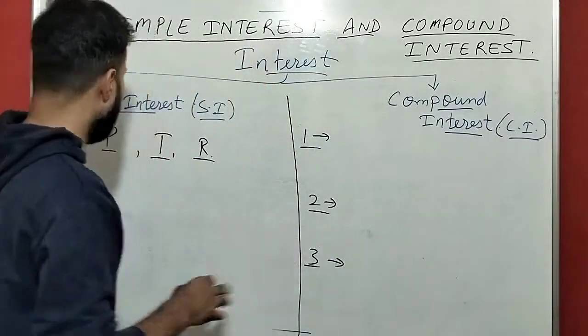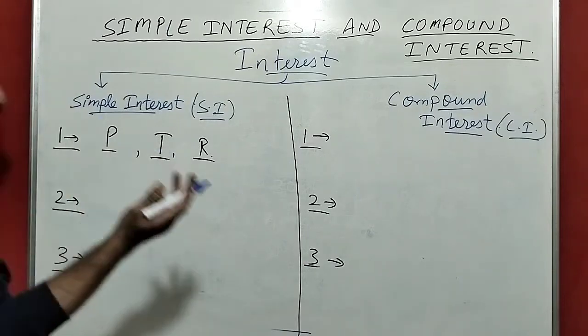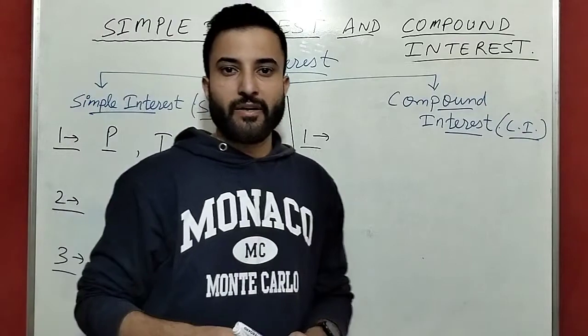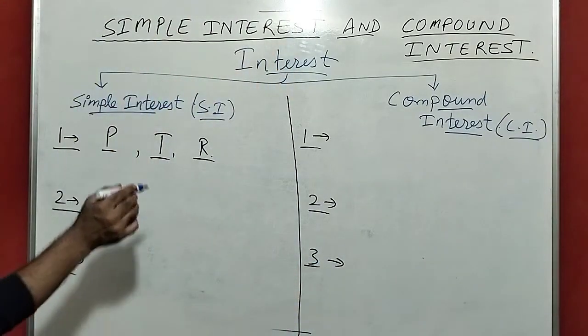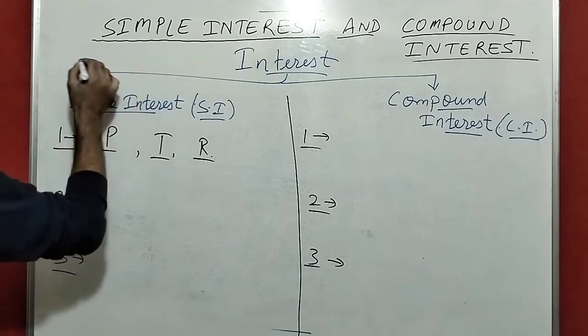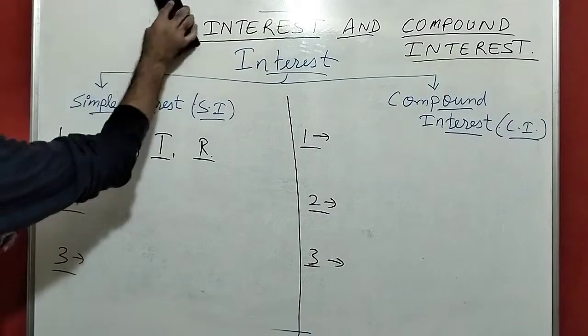So as we know the formula of interest, P into R into T by 100. Guys, the formula of interest what I had already given is P into R into T by 100. I will write it here.